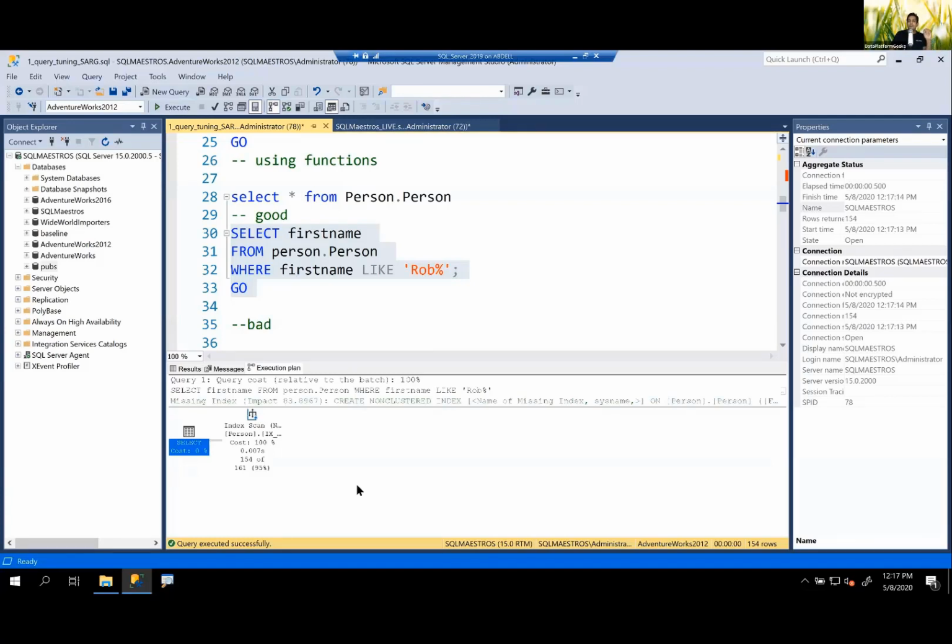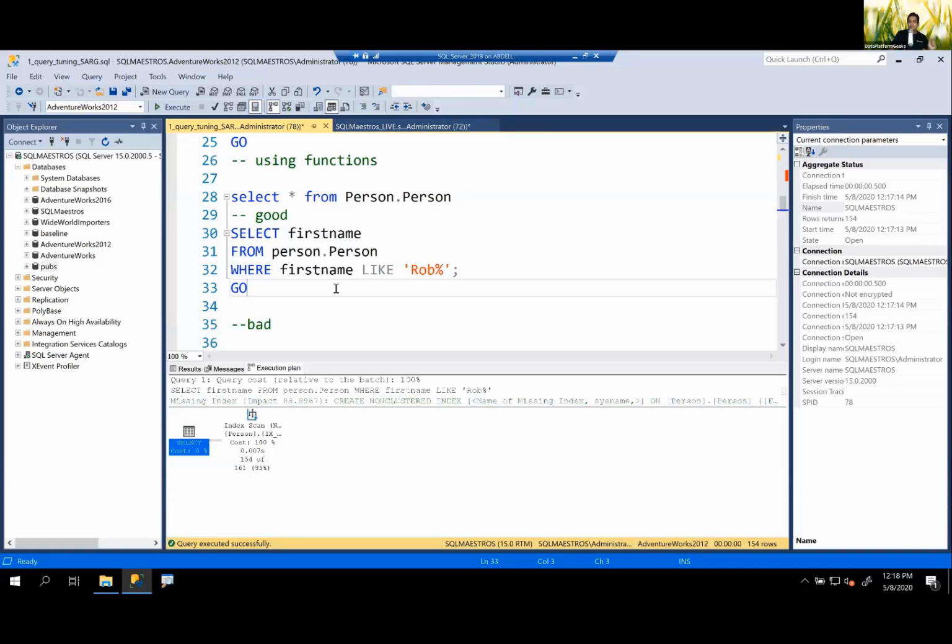Remember, the optimizer is cost based. You do the right things and the optimizer will also do the right things 99.99999% of the time, but there could always be that 0.0001% of the time where the optimizer can get a little confused and go a little wrong. That can always happen, and the SQL Server team keeps working round the clock to fix those things. Anyway, that's a separate discussion. The point I'm trying to make is that when you have done the right thing, the optimizer is still cost based, and it will decide: should I seek or should I scan? That is a cost-based decision the optimizer is going to take.